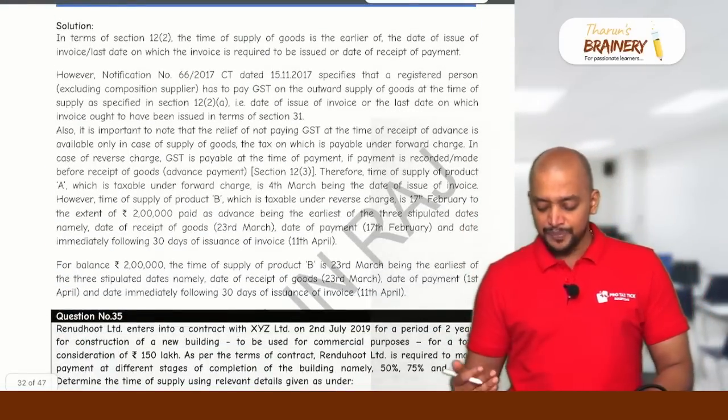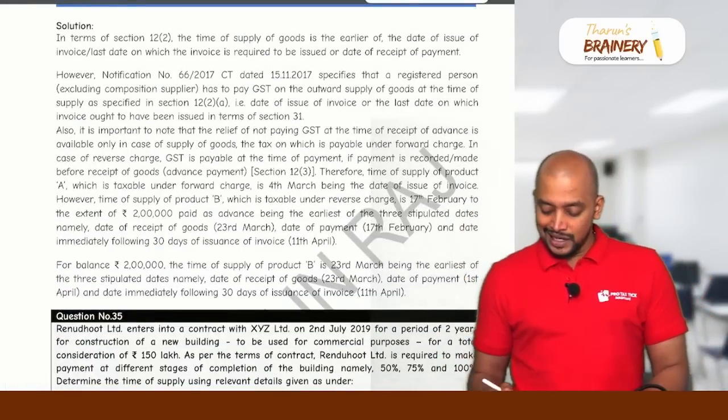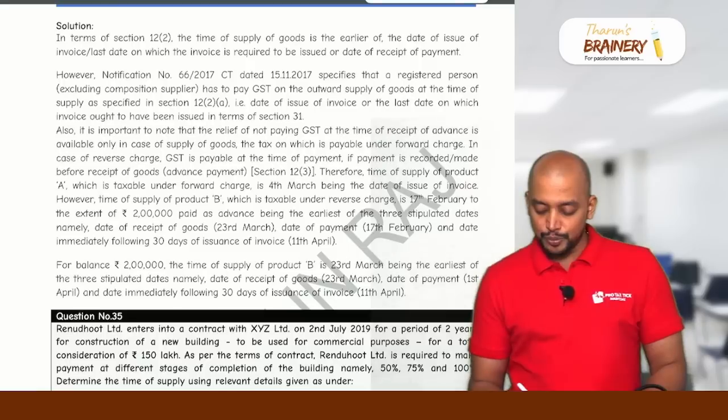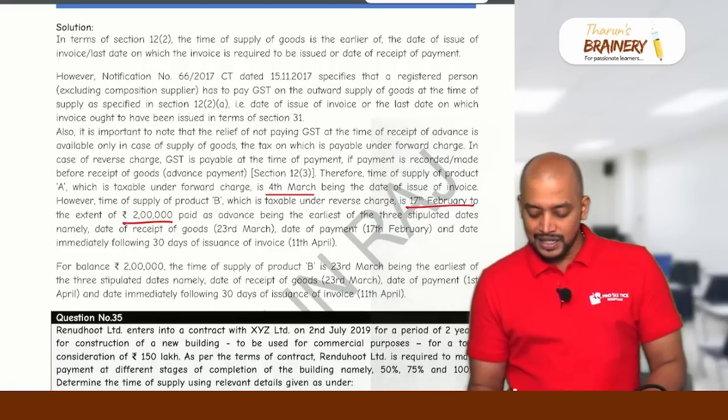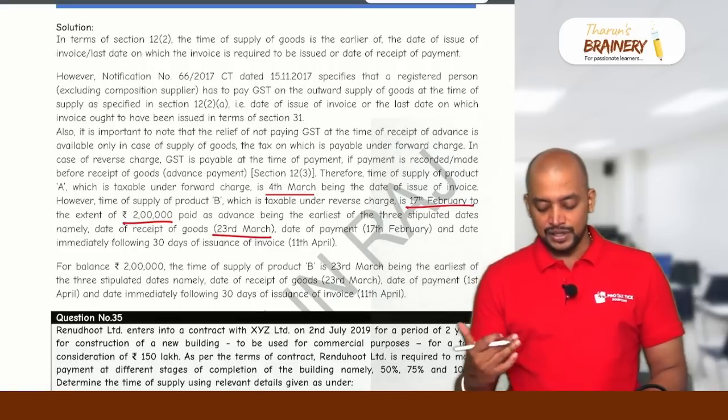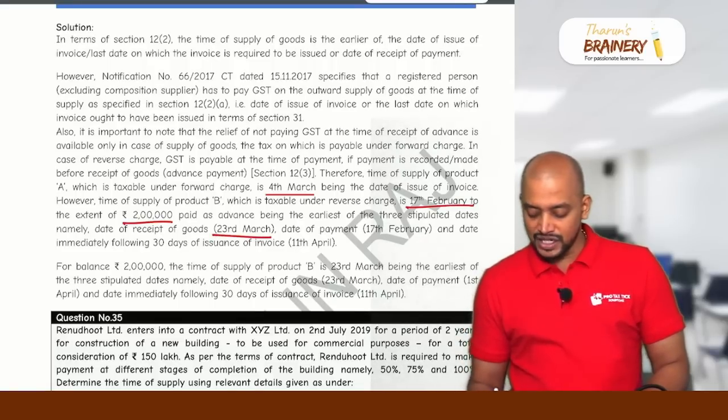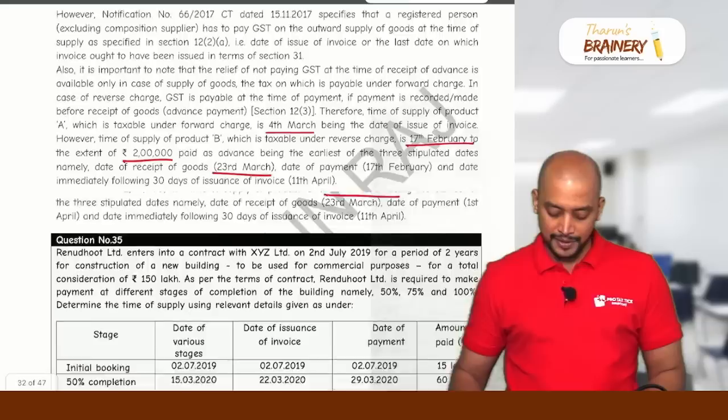Okay. First we need to write the provision. Then time of supply with respect to product A is 4th March. With respect to product B it is 17th February to the extent of 2 lakhs, and for the remaining 2 lakhs it will be 23rd March.